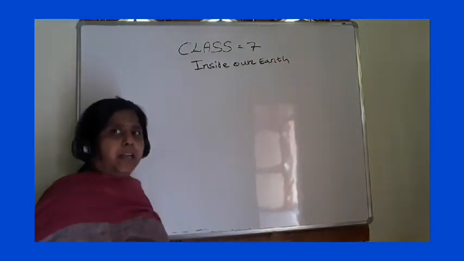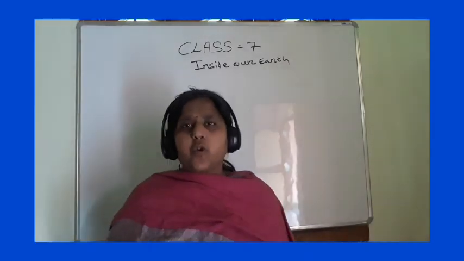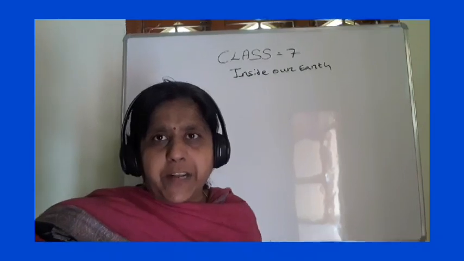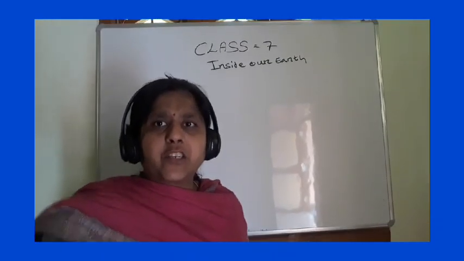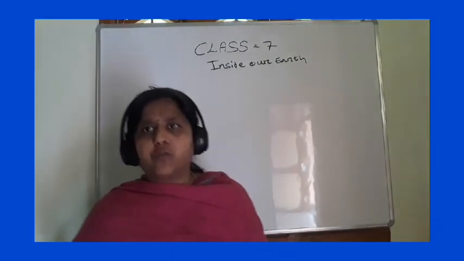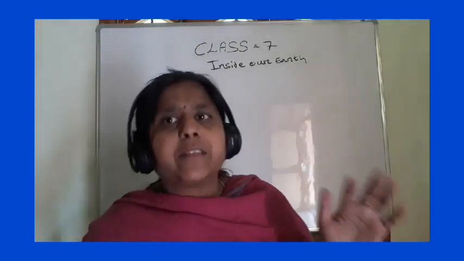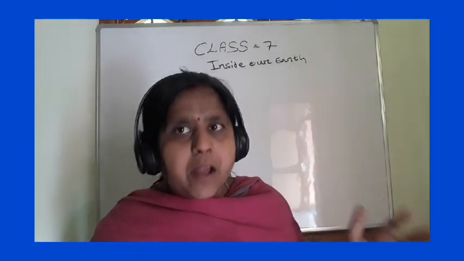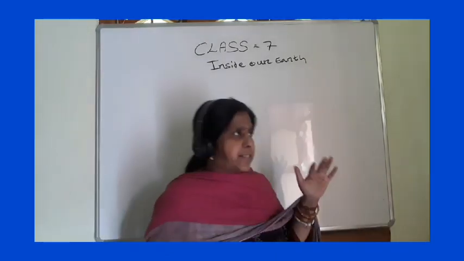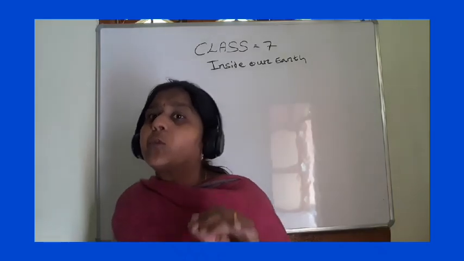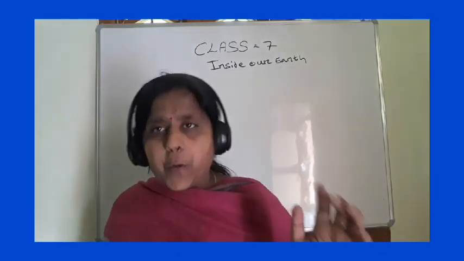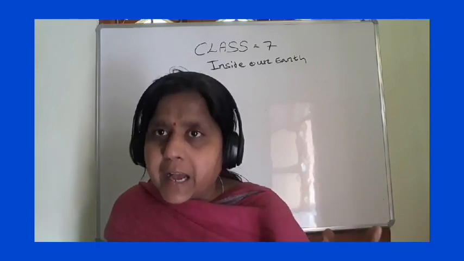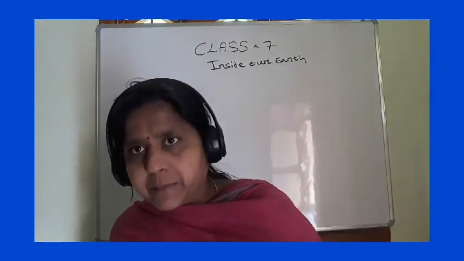Children, last class we were discussing the two layers of the earth, that is the mantle and the core. The upper mantle extends from the bottom of the crust to 300 kilometers, and it is made up of iron, silica and magnesium.